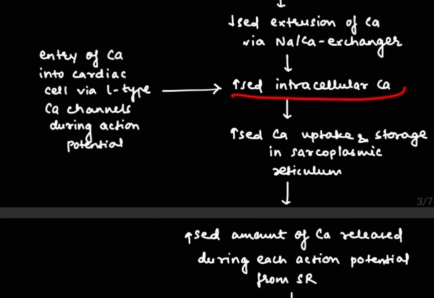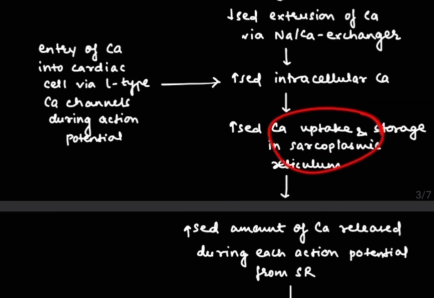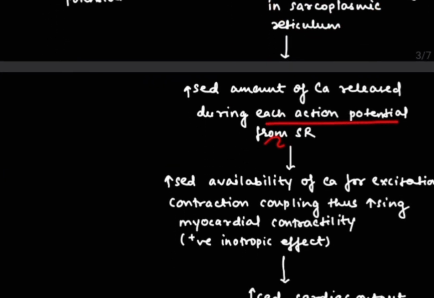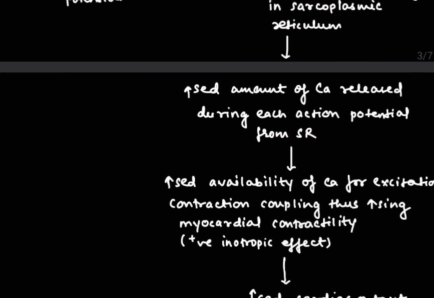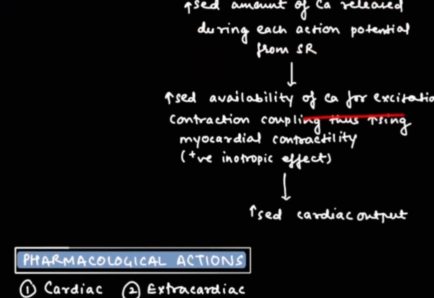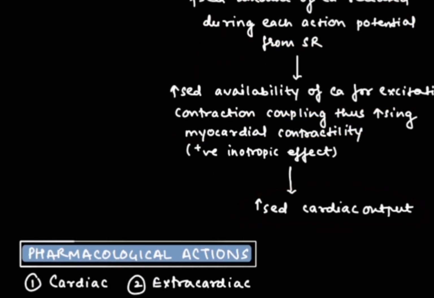Now as there is an increase in intracellular calcium, there will be increased calcium uptake and storage in the sarcoplasmic reticulum. So there will be more calcium released during each action potential from the SR, that is the sarcoplasmic reticulum. As more calcium is released, there will be excitation contraction coupling, which increases the myocardial contractility, hence cardiac output gets increased. So it's all about the mechanism of action.